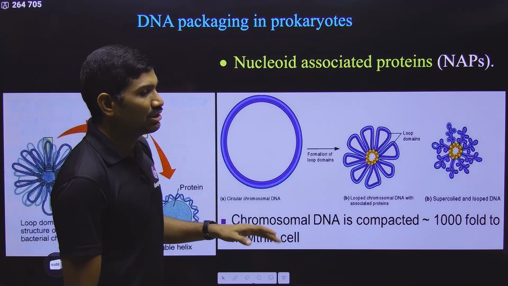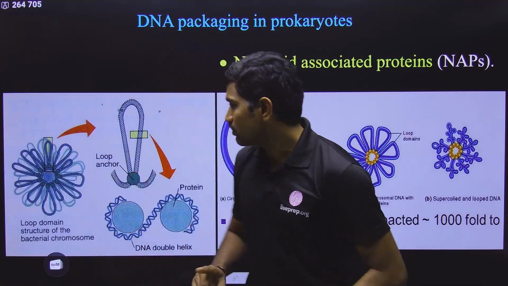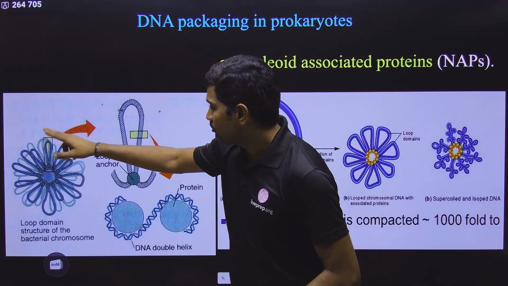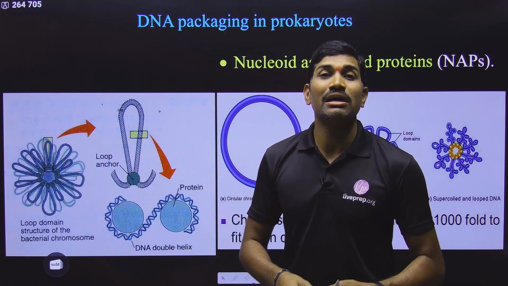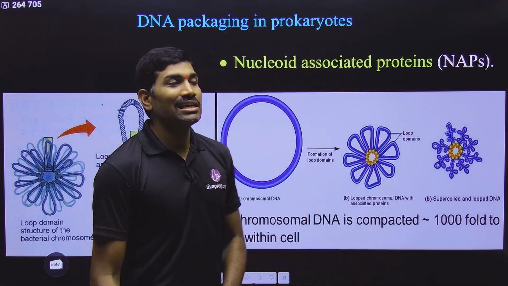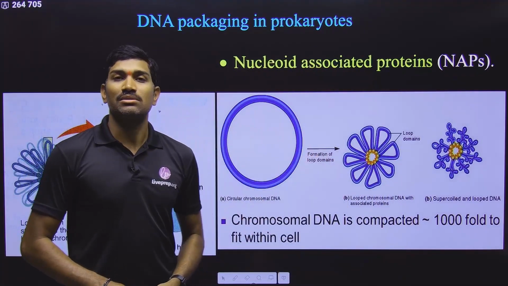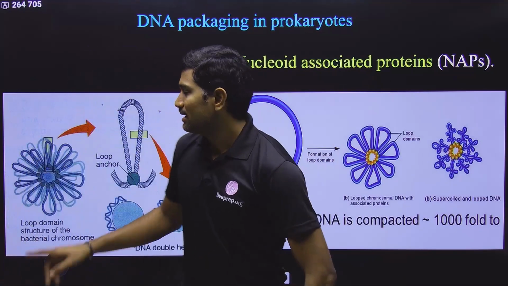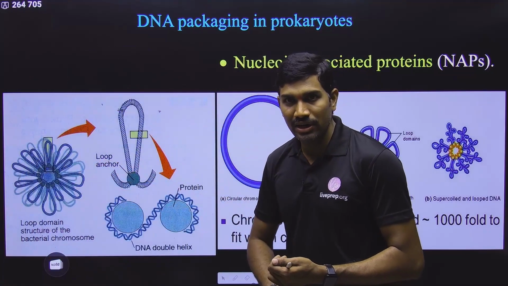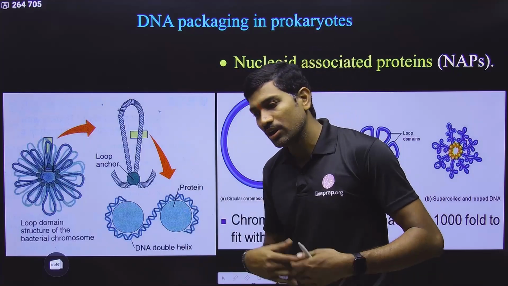In the case of prokaryotes, it is a very simple type. Here histone proteins are not present. DNA is having some coils, also called loops, and these loops are stabilized by some proteins. Technically these proteins are called nucleoid associated proteins because the DNA itself is called nucleoid, and the location where this DNA is present is also called nucleoid.